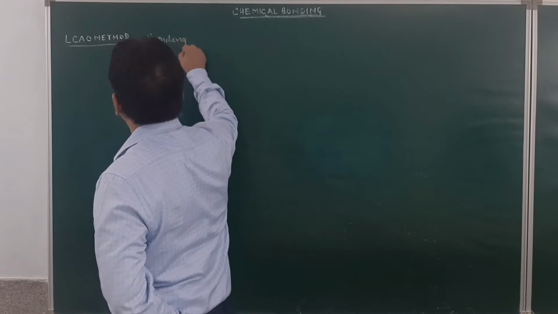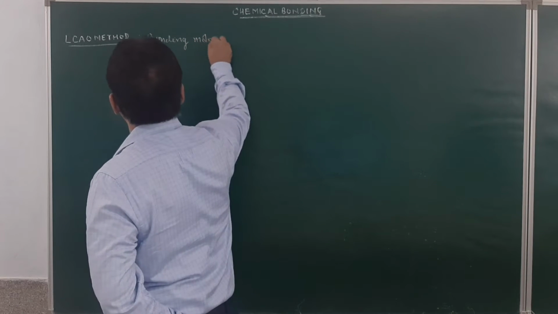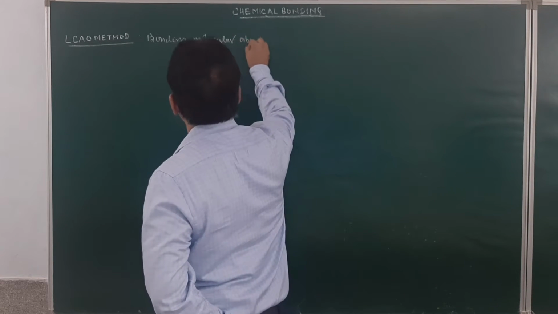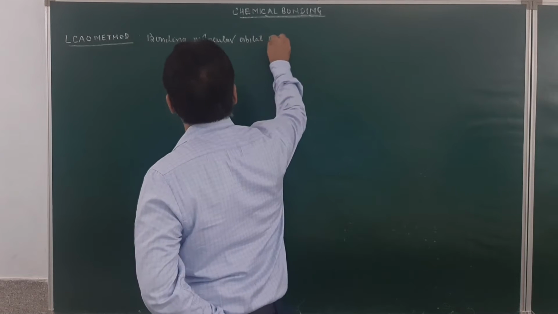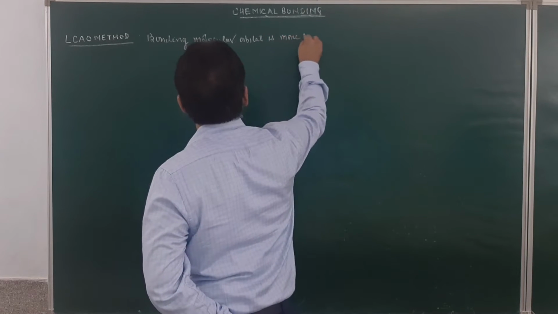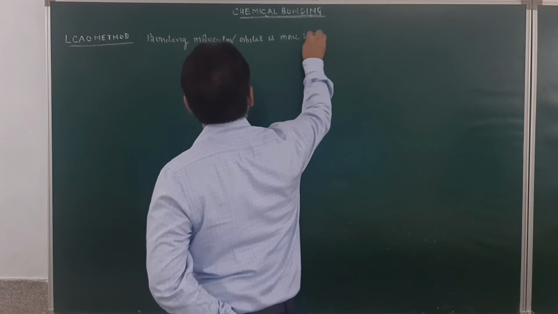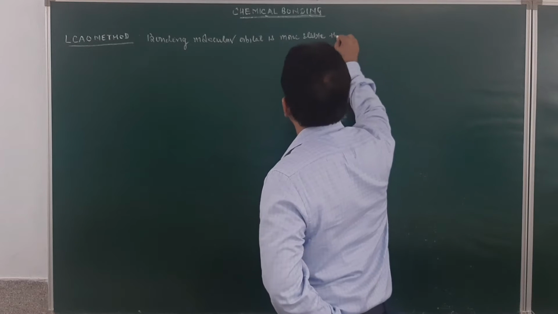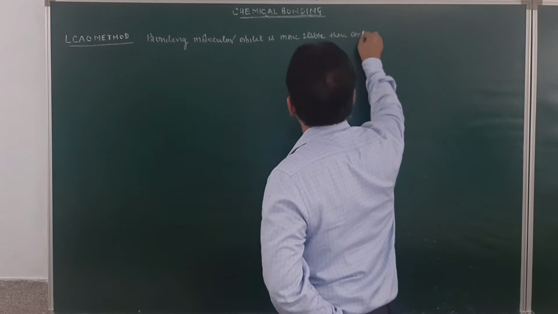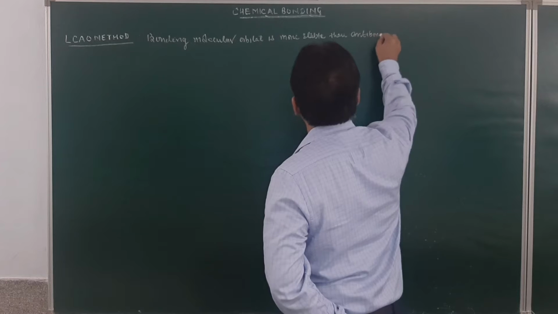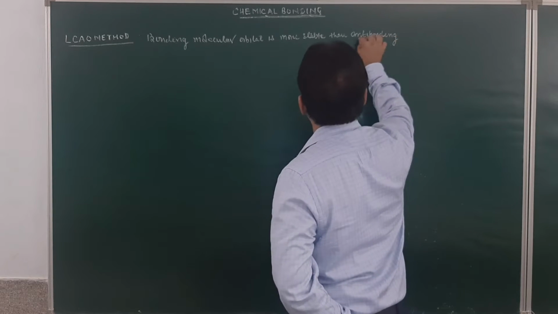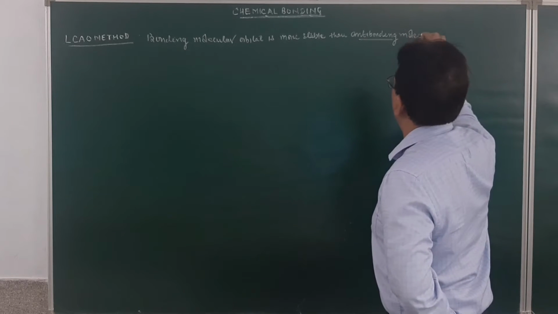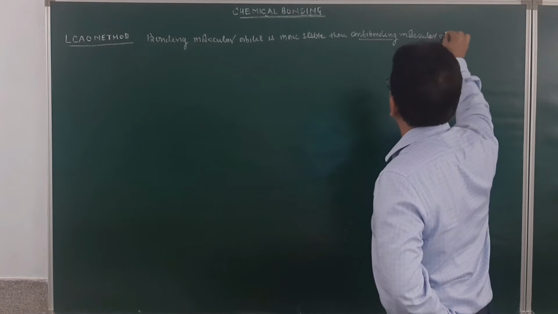So, the statement is: bonding molecular orbital is more stable than anti-bonding molecular orbital.